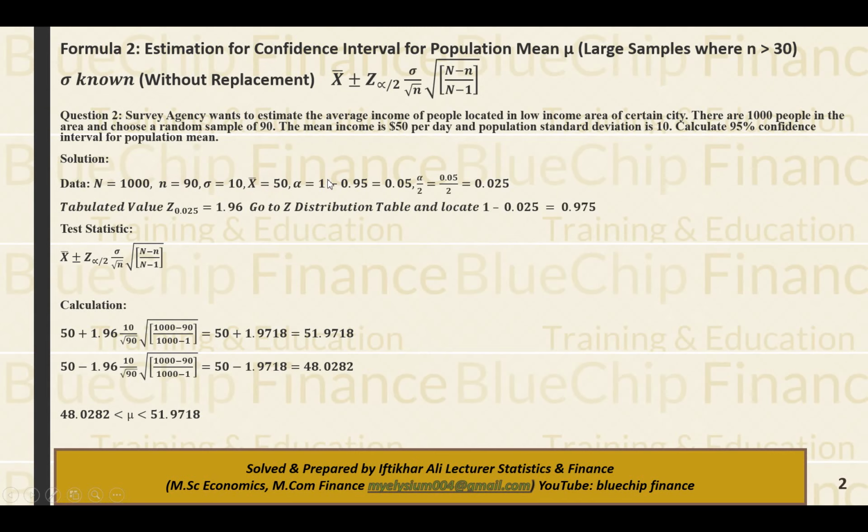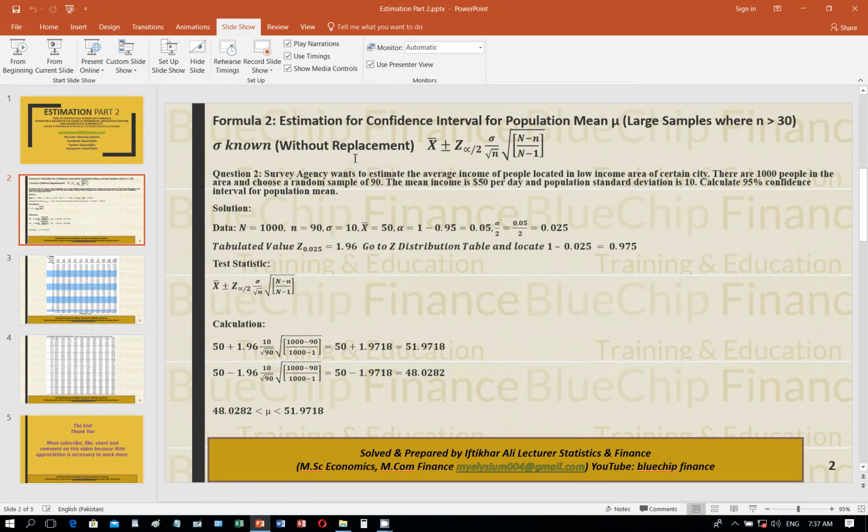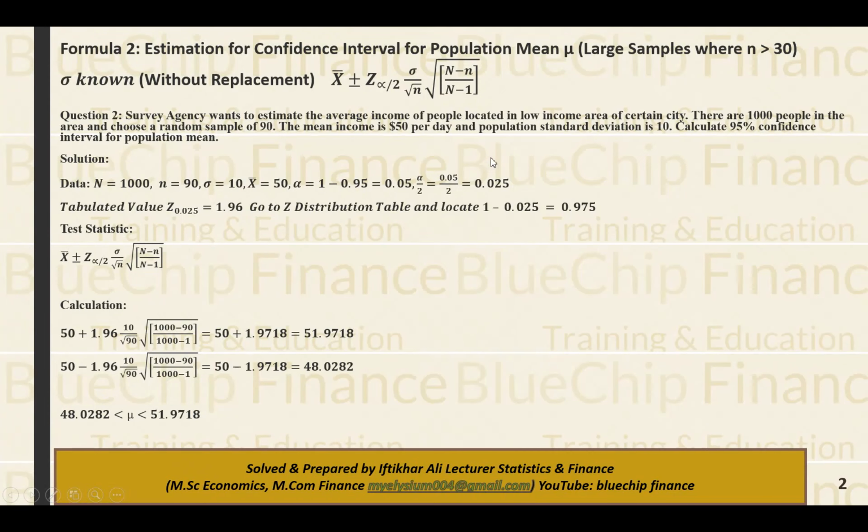Now one more important thing, and that is the calculation of the z alpha by 2 value. For this purpose, first of all we calculate alpha. Alpha is equal to 1 minus 0.95. Here we can change it, it's okay. So for a 95% confidence interval, 1 minus 0.95 equals 0.05, and that is alpha. And we need alpha by 2. So alpha by 2 is equal to 0.05 divided by 2, and that is 0.025.